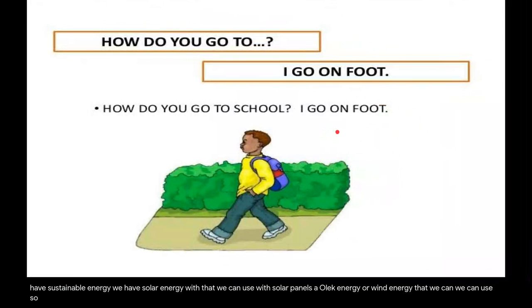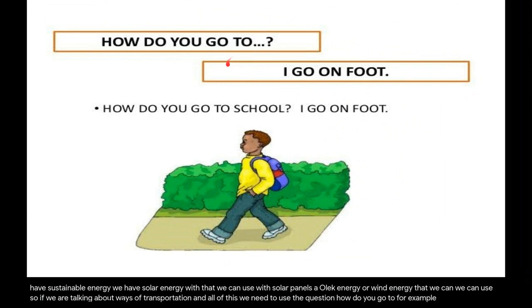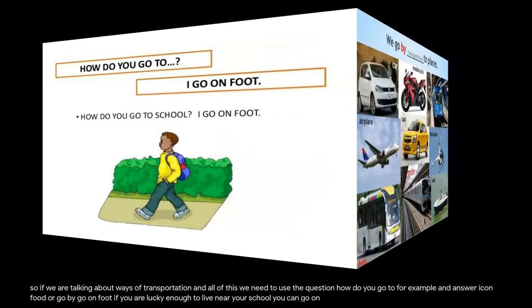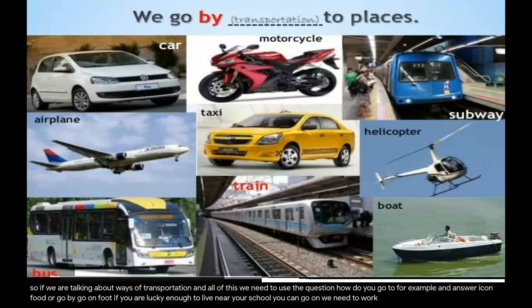So, if we are talking about ways of transportation and all of this, we need to use the question, how do you go to, for example, and answer, I go on foot or I go by. Example number one, how do you go to school? I go on foot. If you are lucky enough to live near your school, you can go on foot, and that would be the eco-friendliest way to do it. But what if you live sort of considerably or not that near from school? We need to work with this.